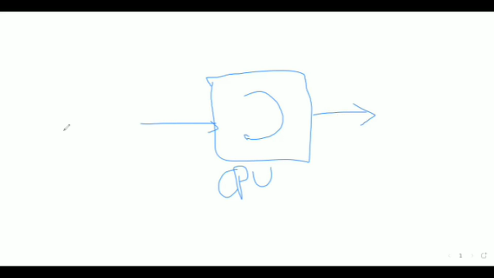To revise, a computer is an electronic device which accepts an input signal, and based on this input signal, certain operations take place inside the CPU, and the end result is a meaningful result which we get as an output. This is where you get the output, and this is where the input has been taken into consideration.